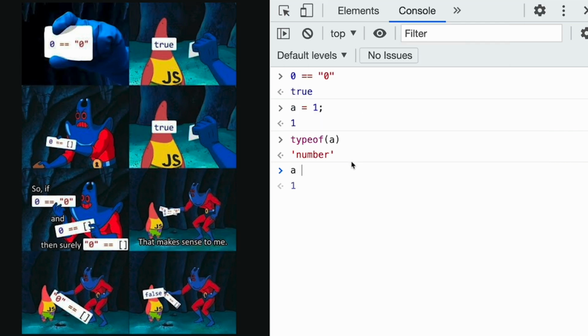But I can also assign a string value to my variable, and then if I check typeof a, it will be a string. That means we can assign different values to our variable and they change its type. In many languages, you need to specify what type the variable will be. In JavaScript, it's dynamically typed, which means we can assign it on the go.